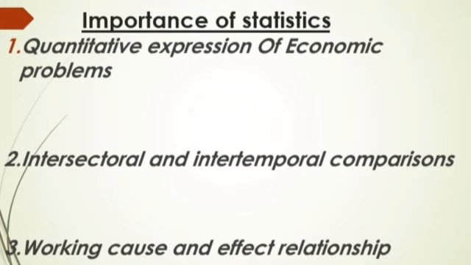Intertemporal means comparison over time. For example, in 1947 population was, suppose, 1.6 million, and in 2020 population is 10 million. So over the time comparison has been drawn.